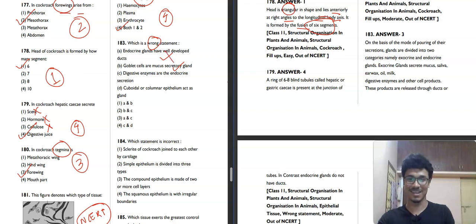They are hormonal, they directly secrete in the blood. So first here it is incorrect. Goblet cells are mucous secretory cells, it is correct. Then digestive enzymes are endocrine secretion. No, this is not correct. Digestive enzymes are exocrine secretion. So it is incorrect.